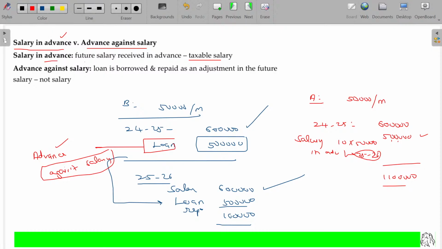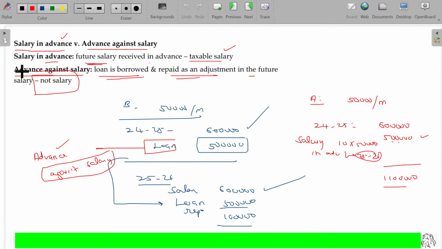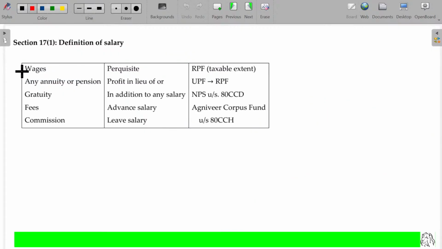Salary in advance is future salary received in advance, which is taxable salary. Advance against salary is nothing but a loan borrowed and repaid as an adjustment in the future salary, which is not actually salary, so not taxable. Not salary, not taxable. Is that clear? So with that, we have completed section 15. The basic section, the charging section, is over. Subsequently, we will go for the definitions under section 17.